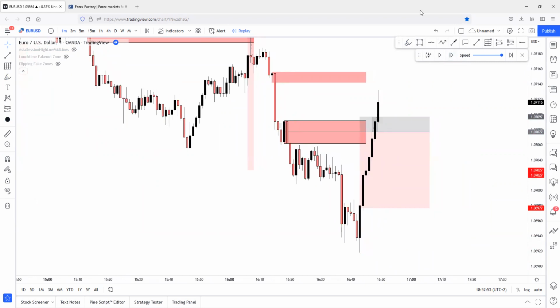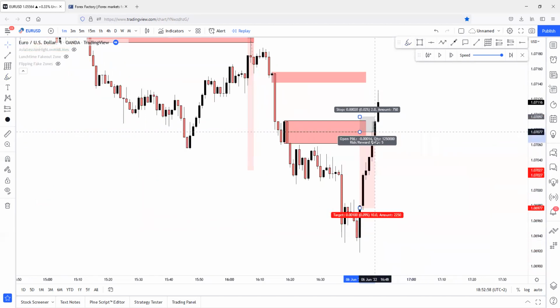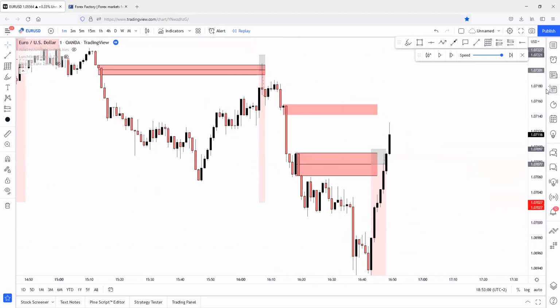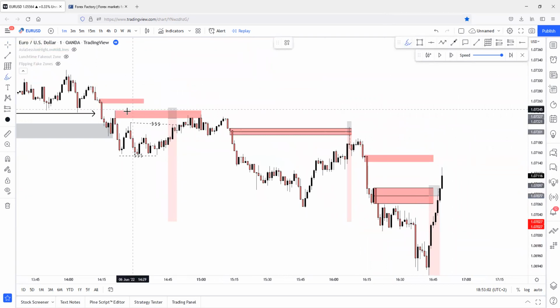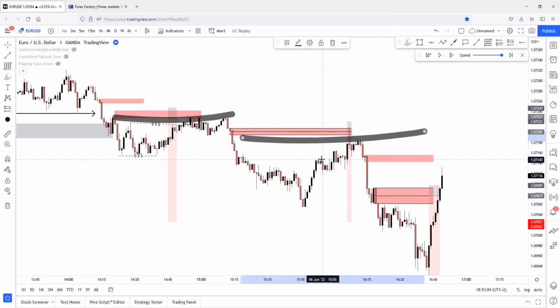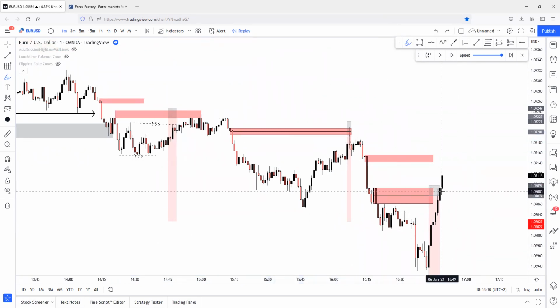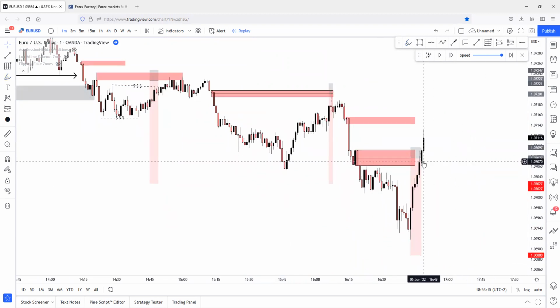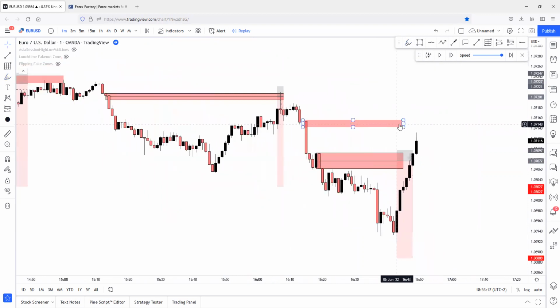Okay, that was fast. As you can see, this is a valid loss. This is perfectly a valid loss. Why? Because we follow the same criteria for the third trade as we were following for the first and the second trade. It's perfectly fine to take a liquidity sweep movement like this. Let's see. Session close is not far away, sorry, it's so close. Session will close in 10 minutes.